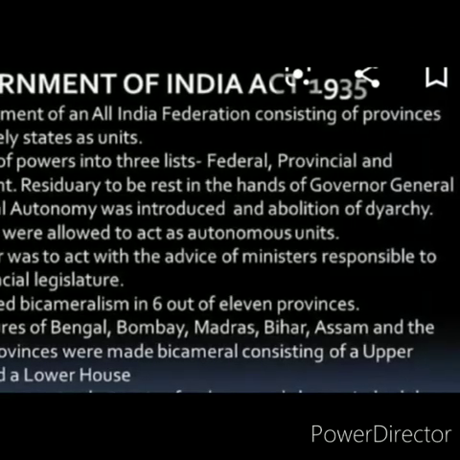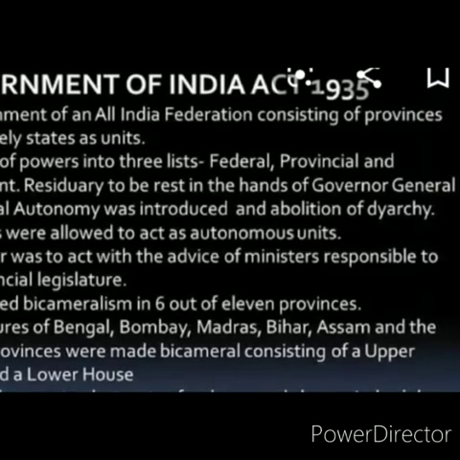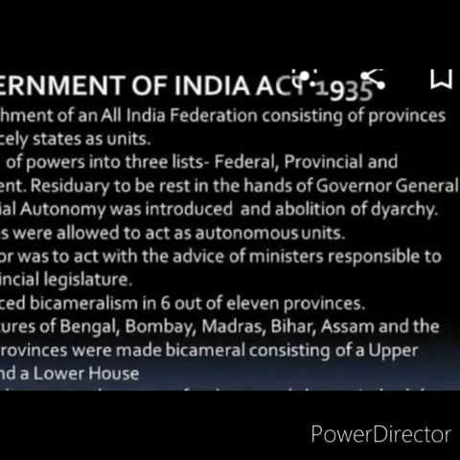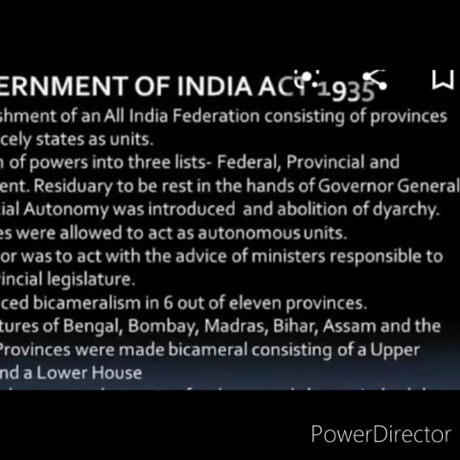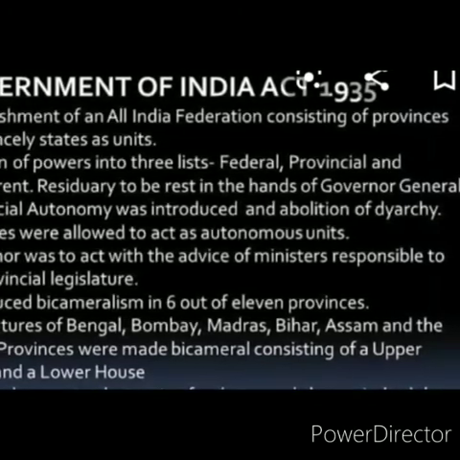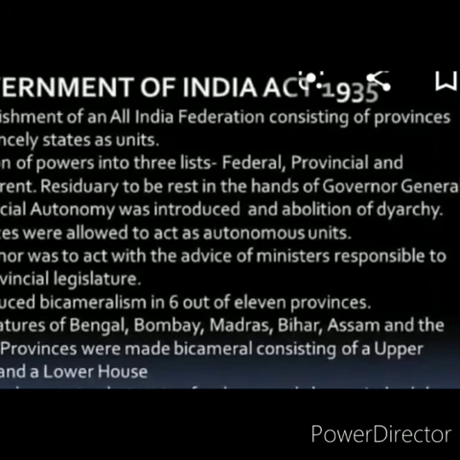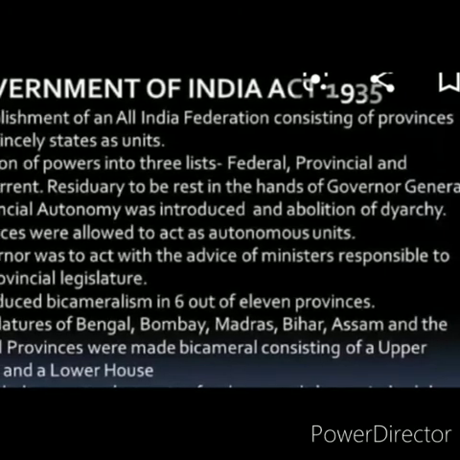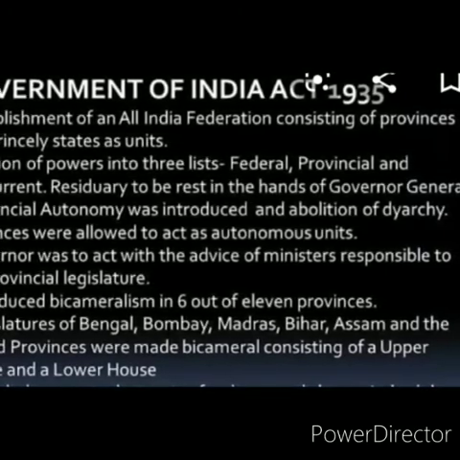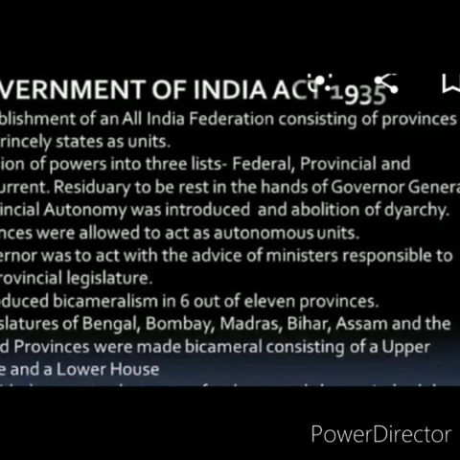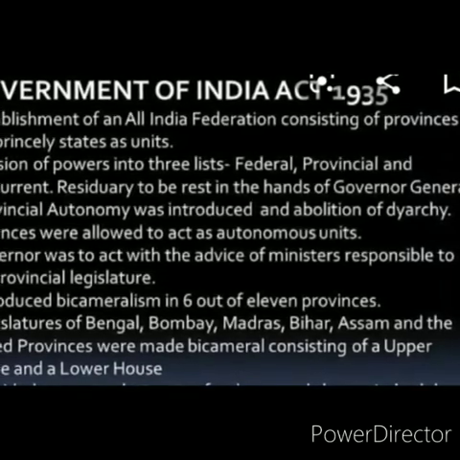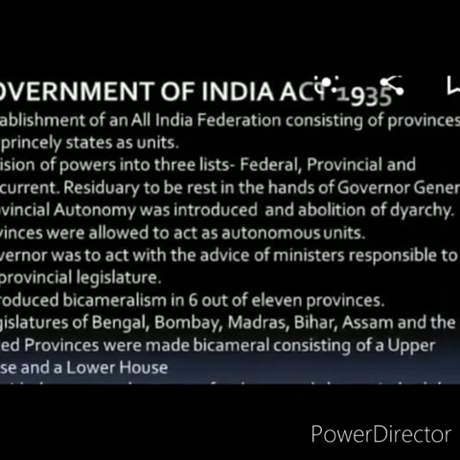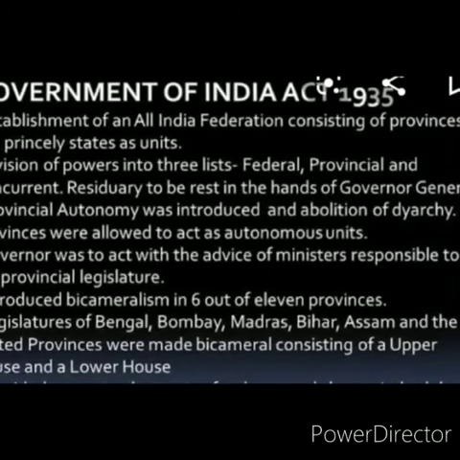The main features of this act were, firstly, the federal system was applied with the central government divided from the state government, where this act was followed by both the princely states, that is the Indian principalities, as well as the British controlled regions. Diarchy, which is a double government system, was established in the central government by cancelling it at the regional levels of the state. The Reserve Bank of India was also introduced in this act. This act helped the British to some level.